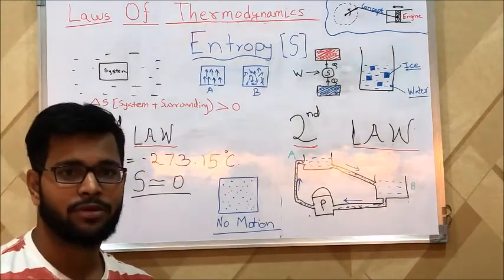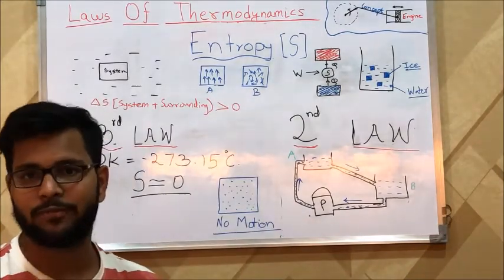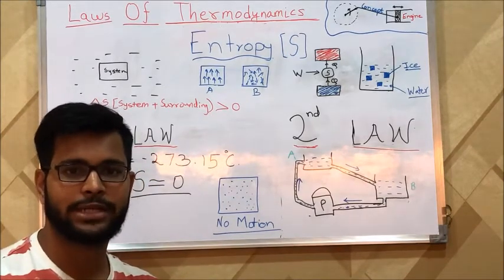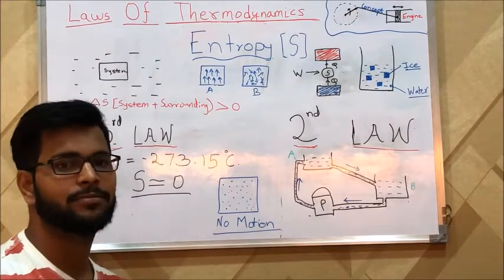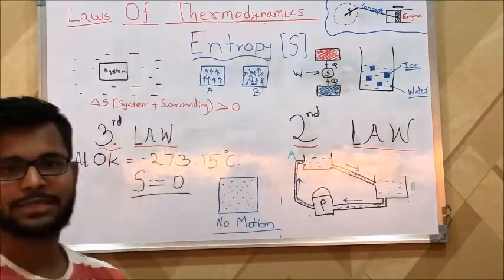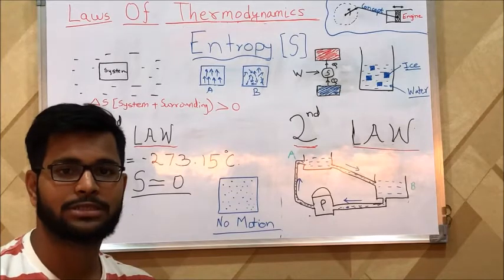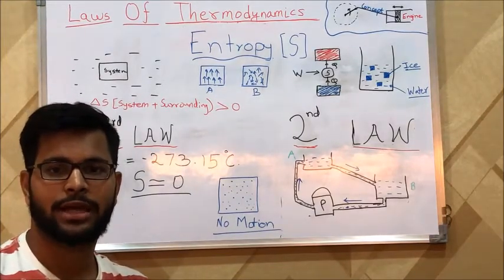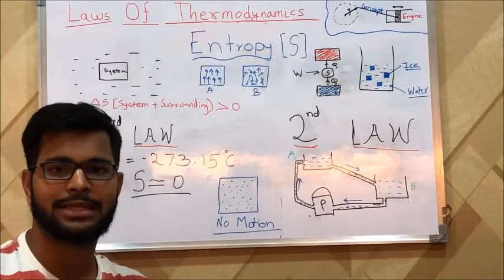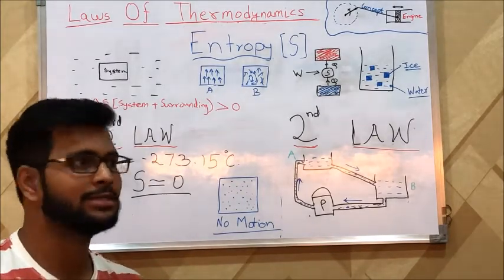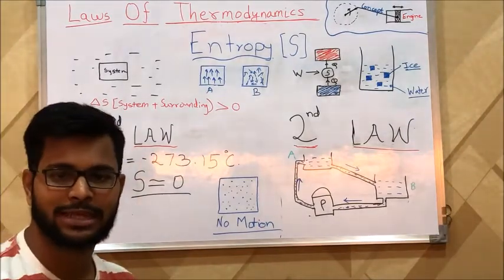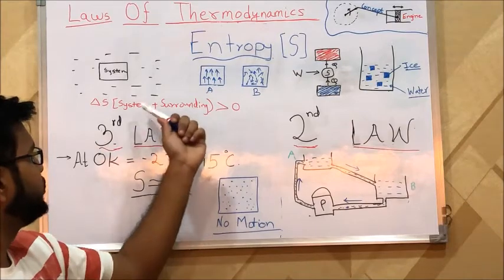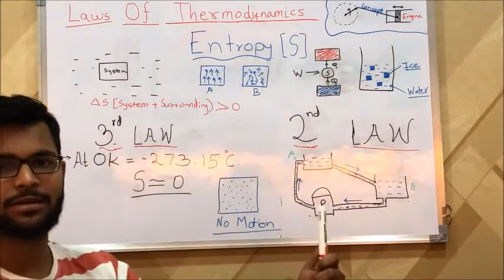increased. Now, just like time is always moving in one direction, it is a generalized statement that the entropy of the entire universe is always increasing. But in some cases, the entropy of the system can decrease because the system is only a particular part of the universe. But when this occurs, the entropy of the surrounding increases in a greater magnitude. Thus, if we combine the entropy of the system and the surrounding, we get that the entropy of system plus surrounding, which constitutes the entire universe, is always increasing.